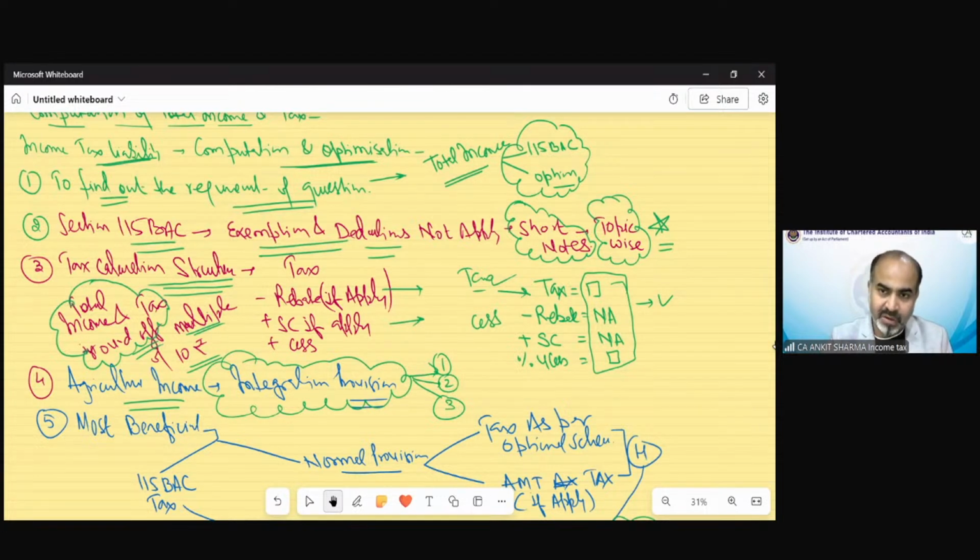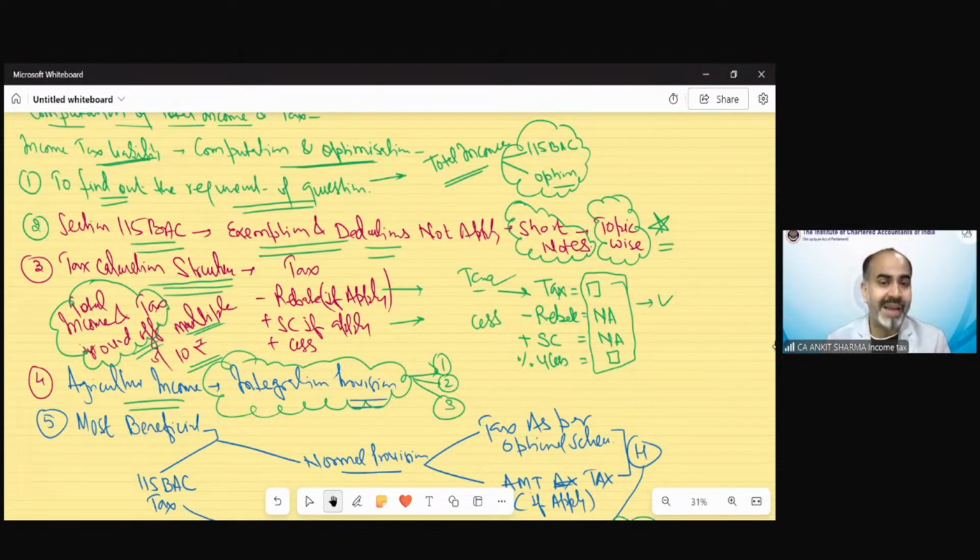So first of all, nobody has given a completely correct answer. Hardik almost gave the correct answer, but he forgot to include AJP also. So for those persons, slab rate is applicable. Individual, HUF, AOP, BOI, AJP, this provision is applicable. Your agricultural income should exceed 5,000 and your non-agricultural income should exceed the basic exemption limit. So if these 3 conditions are fulfilled, then integration provision is going to be applicable. That could change your tax liability.